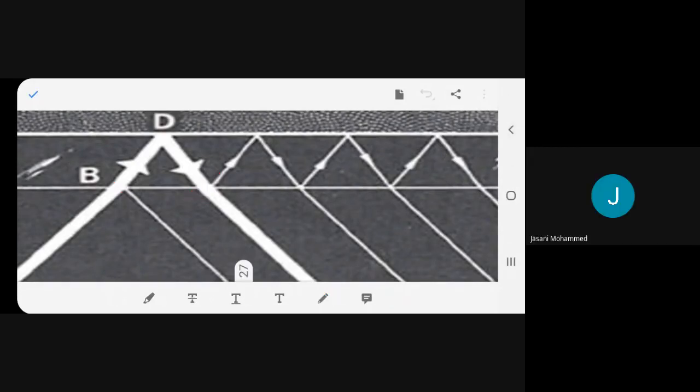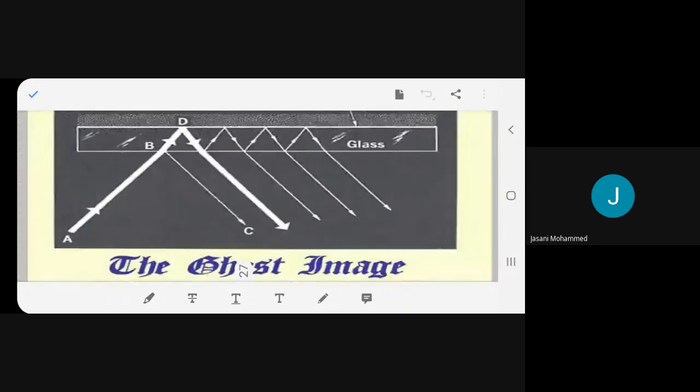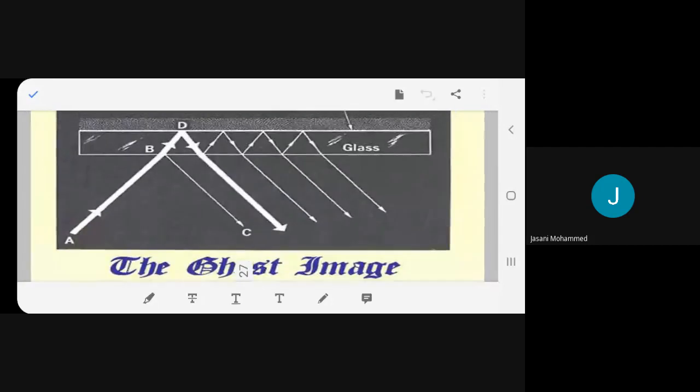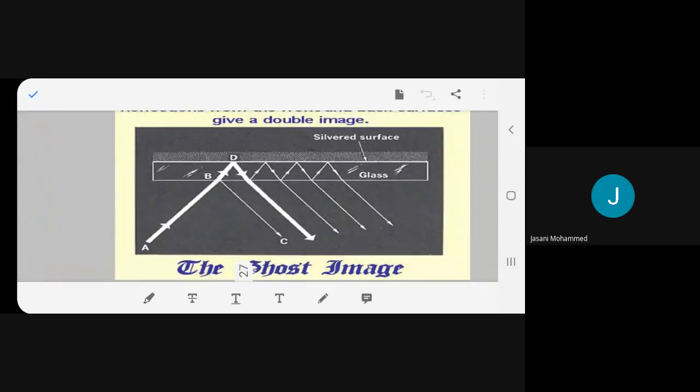And hence we get the multiple images. So many images we are getting. Got it? So that's why it is written as the ghost image. What is written, beta? Because the image is only one, but so many images are you getting, so it is a ghost image. So multiple images are also called ghost image. Any problem, beta? No, ma'am.